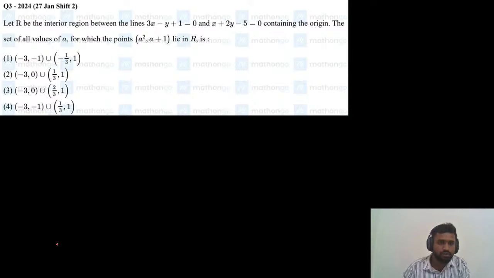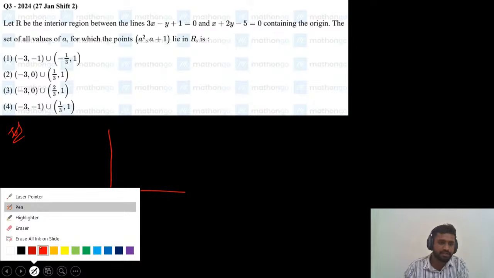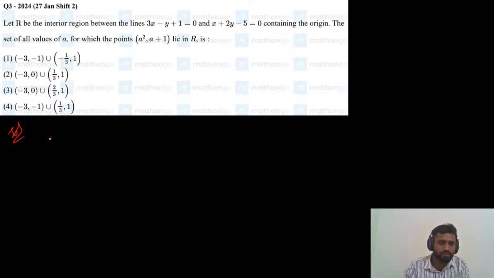So first try to draw the diagram for these two lines. Here, the solution. Suppose this is the y-axis and this is the x-axis. Let me draw somewhat to the left here. So how do we draw the first line? The first line is 3x minus y plus 1 equals 0.